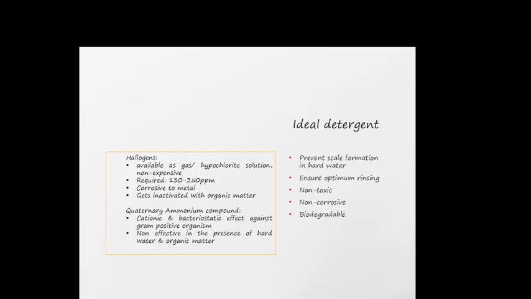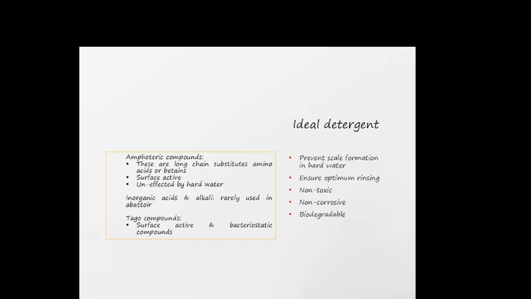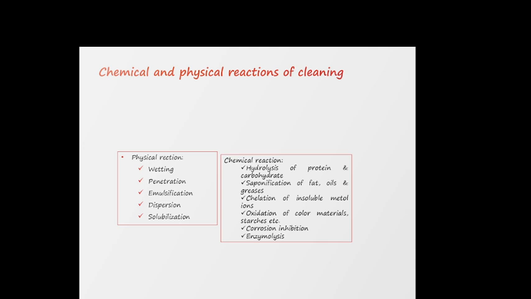Halogens are available as gas or hypochlorite solution, required at 130 to 250 ppm, corrosive to metal, and inactivated by organic matter. Quaternary ammonium compounds are cationic with a bacteriostatic effect against gram-positive organisms, but are not effective in the presence of hard water and organic matter. Then we have amphoteric compounds. These are long chain substituted amino acids and betaines, surface active, unaffected by hard water. Inorganic acids and alkalis are rarely used in abattoirs. Tego compounds are surface active and bacteriostatic compounds.